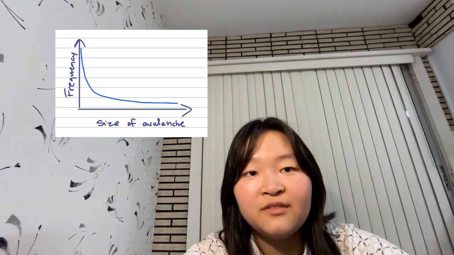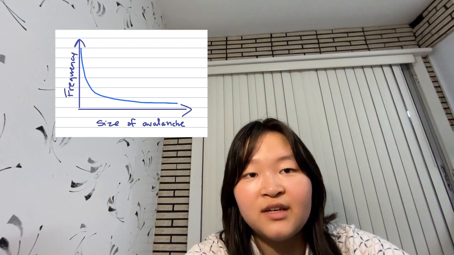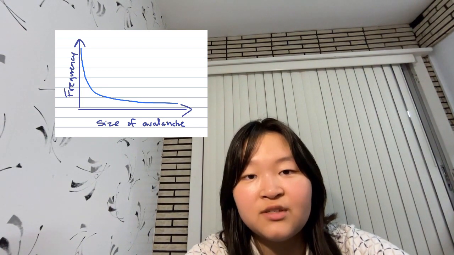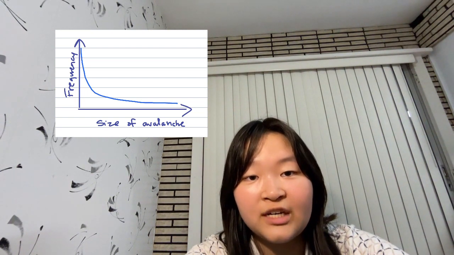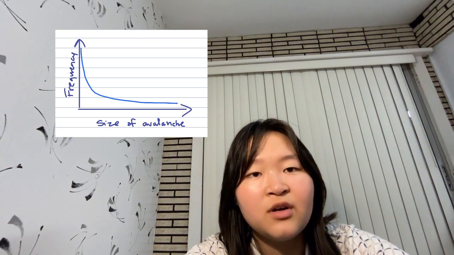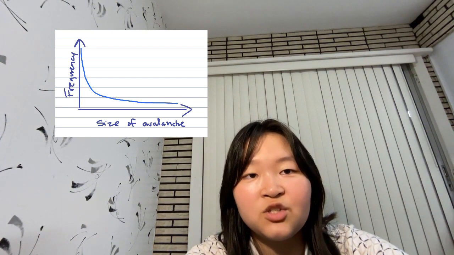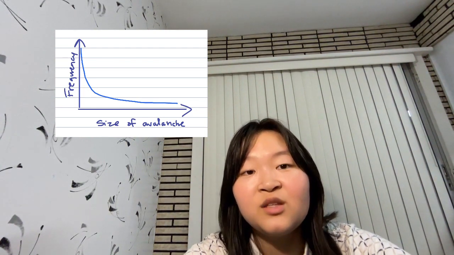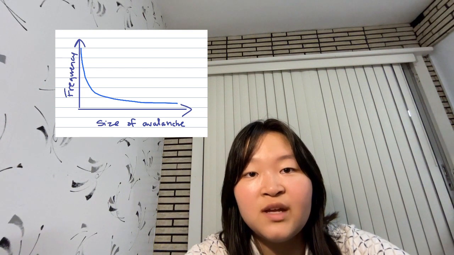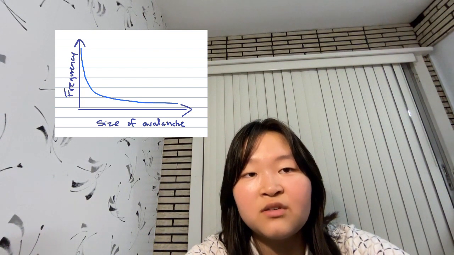In the beginning of the graph, you will see that there is a hill that indicates that there are a lot of small avalanches, and there's also a long tail in the graph, which shows that there's also quite a bit of large avalanches. There's not a very big chance for each of those large avalanches to occur, but there is still a non-zero possibility that it can. The possibility that large avalanches may occur in the brain means that the brain is very sensitive to stimuli.